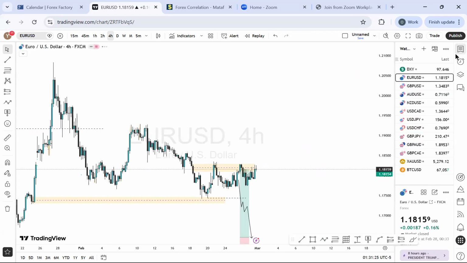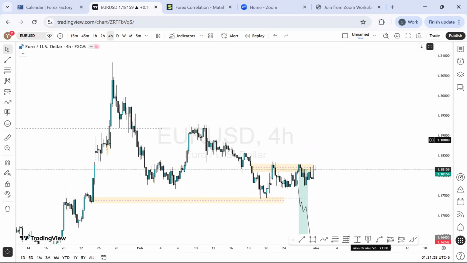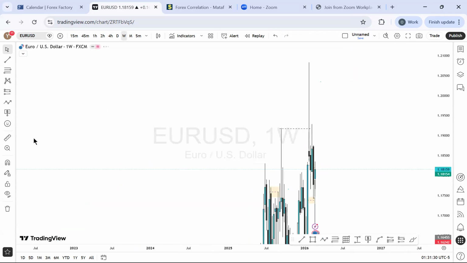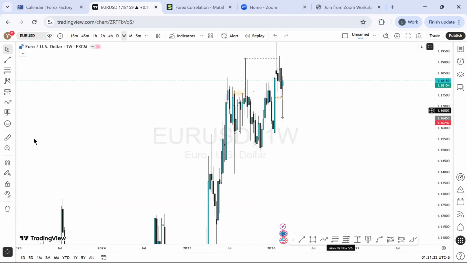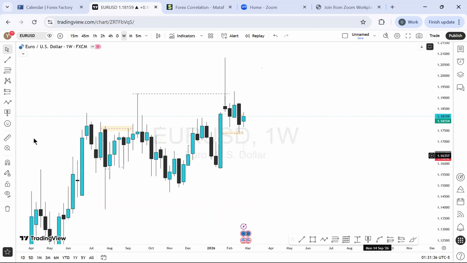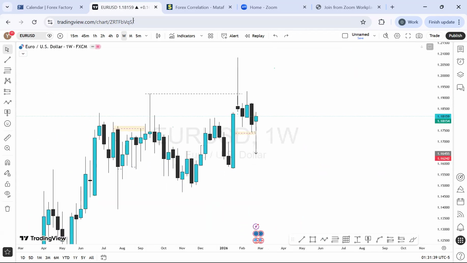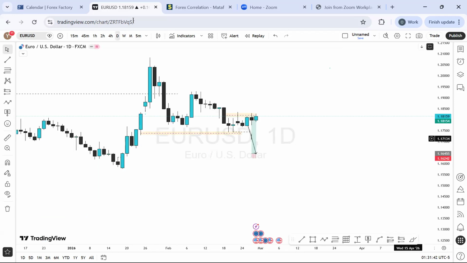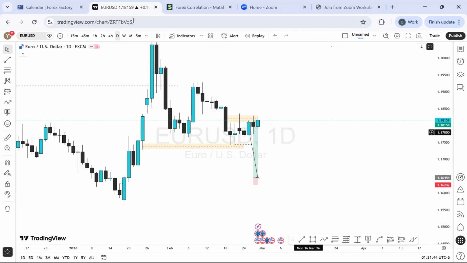On the EUR/USD perspective, look at what we have on the weekly time frame. For last week, we have the price hitting buy momentum, as you can see right here. It was more of a buy last week. So what we should be expecting for this week, let's go to the daily time frame perspective, because at some point we need to check out what this looks like. Yes, this is the daily time frame perspective.